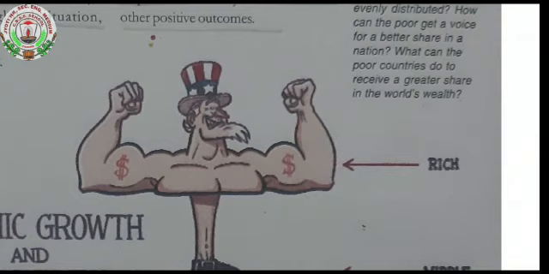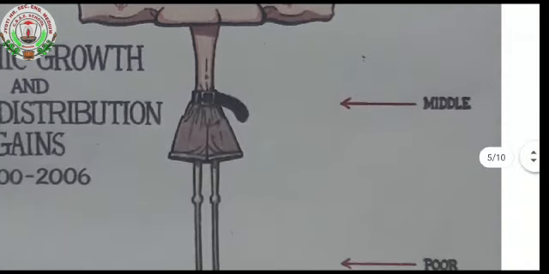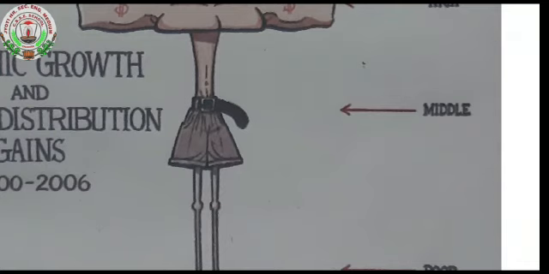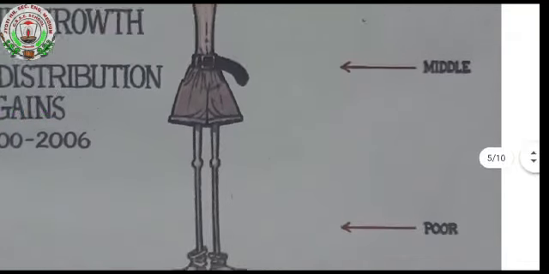That means in our country also, those who are rich are going on becoming rich. You can see the middle class people, very tight people. We are neither poor nor rich, but in the middle. But in the last, you can see they are poor.